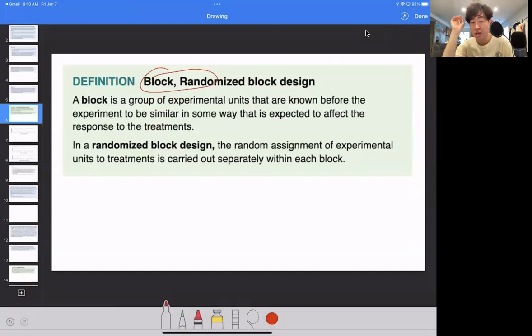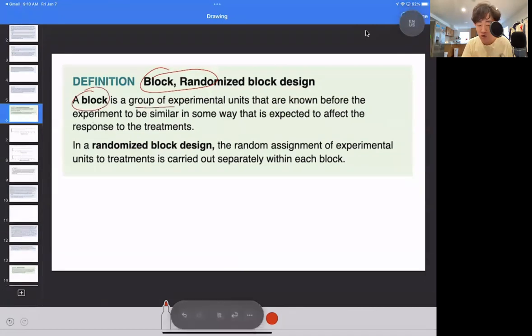Block randomized design is a different type of randomized design. Yes, there are different types of it that assign the treatments into groups. What do I mean by that? First of all, let's go over the definition. A block is a group of experimental units that are known before the experiment to be similar in some way that is expected to affect the response to treatment. So a block, in a way, is a group, okay? A simple way to put it, it's a group of treatment that is imposed that could impact the results of the study. And I'll show you an example of what I'm talking about.